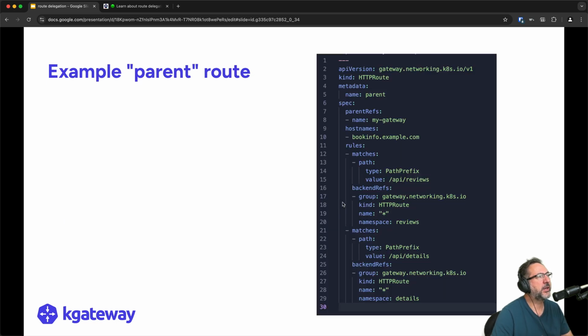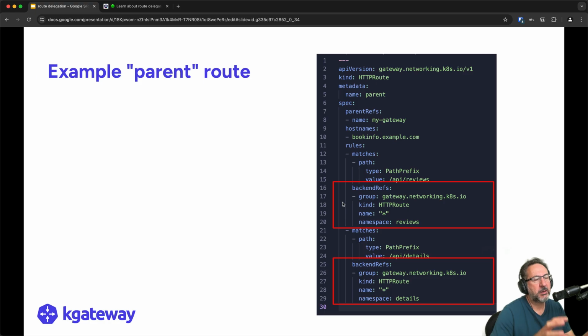So if we look at an example of a parent route, what specifically stands out in this HTTP route, which is in every other respect just like many other HTTP routes we've looked at before, is that the backend ref type is another route. Usually it's a service, or kgateway also offers a Backend as a sort of proxy for maybe some remote workload or something residing outside of Kubernetes. But in this case, with route delegation, we can specify a backend ref to be an HTTP route, which is interesting.